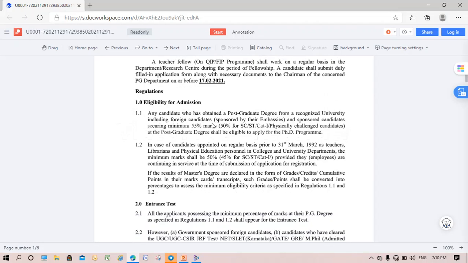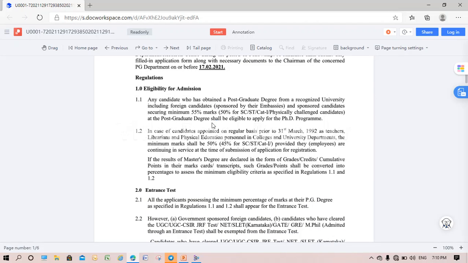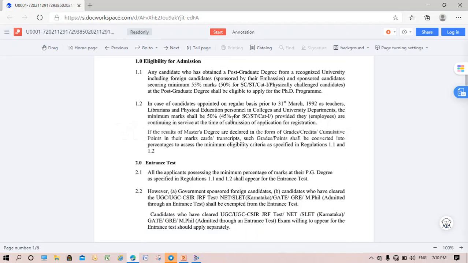And eligibility for admission here: 55% plus marks in PG, and for SC, ST and Category 1 and physically challenged candidates it is 50%. For other eligibility criteria, you can go through it.